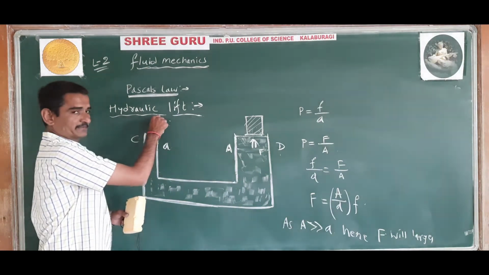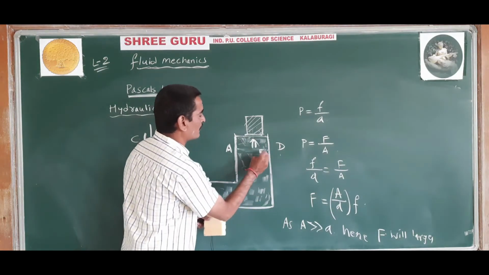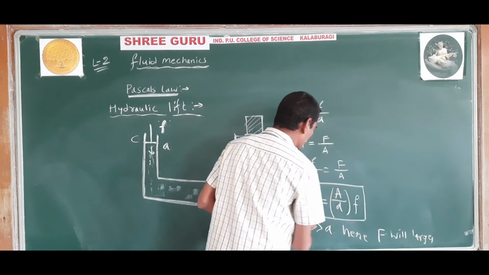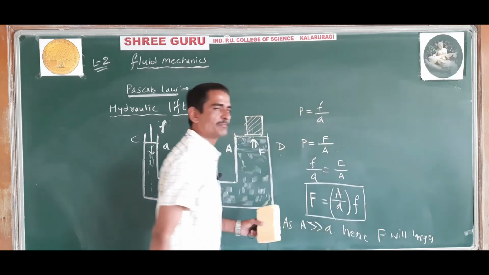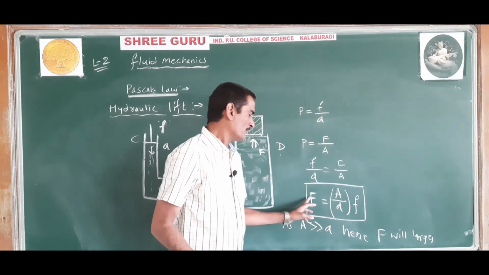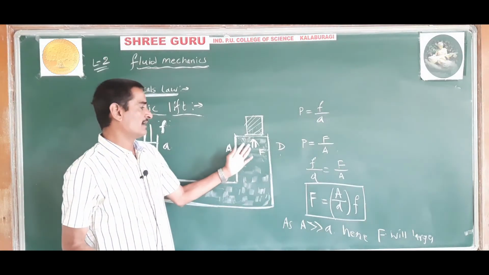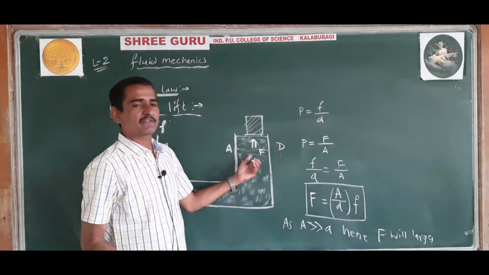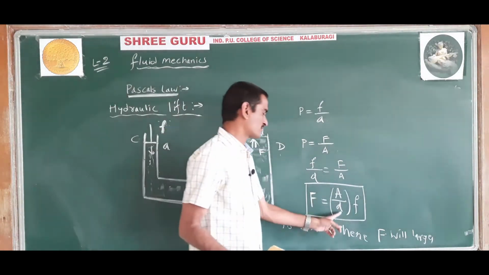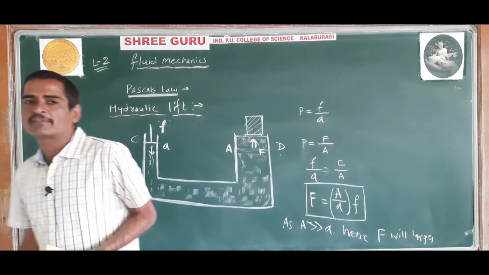The external force exerted by us is small f, and the fluid will exert a force capital F on the platform, and the force capital F exerted by the fluid is given by capital F is equal to capital A divided by small a into small f. So by maintaining this factor, capital A by small a, as large, we can have a larger force exerted by the liquid in the container on this platform, that is capital F is equal to A by a into small f. Understood? Okay. So this is based on Pascal's law.